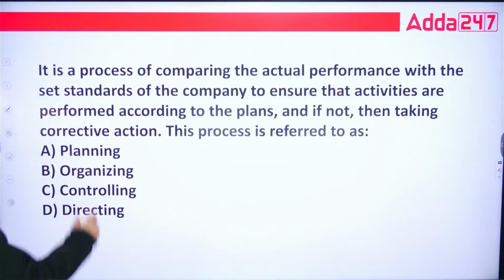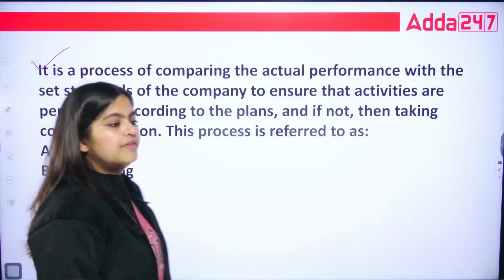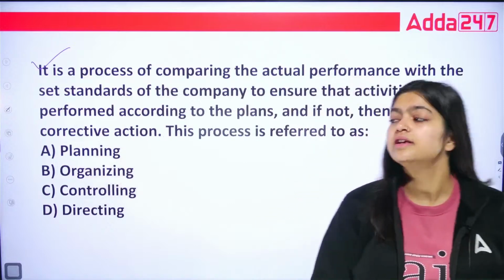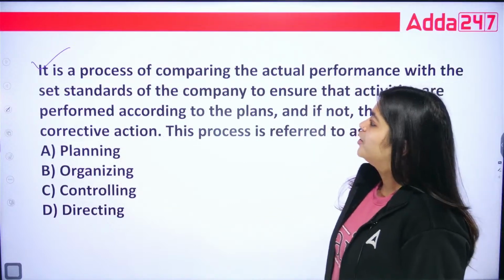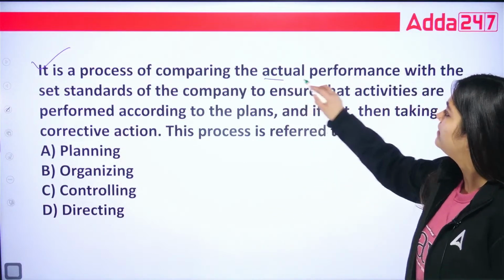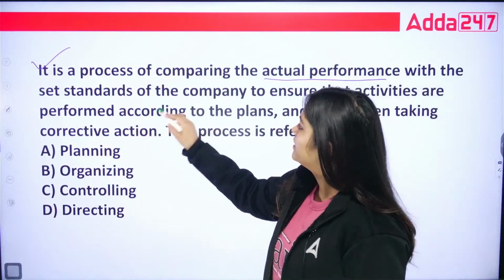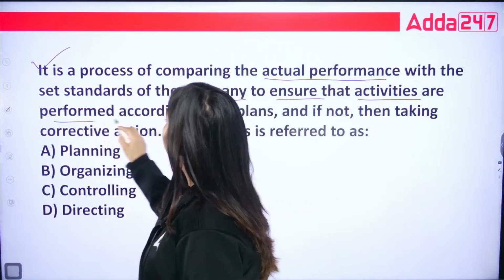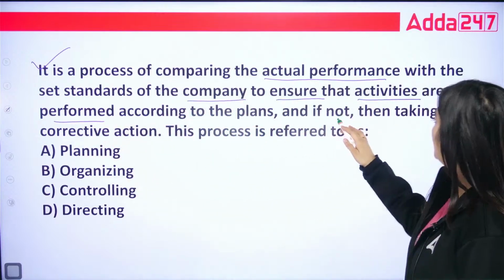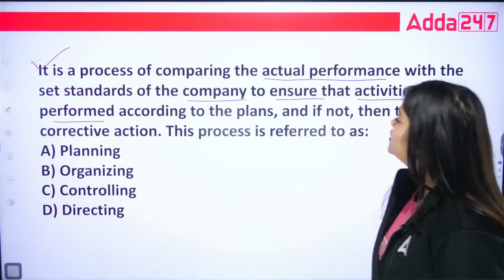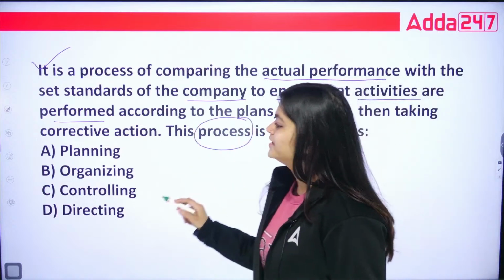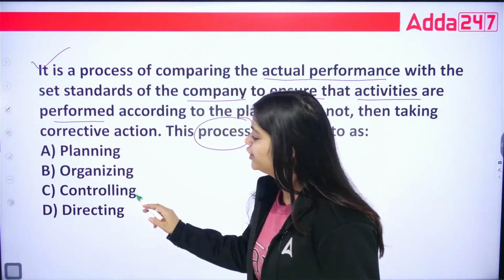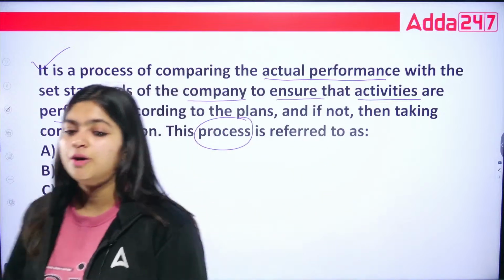Chaliye, so now based on our concepts, let's solve these questions. First is, it is a process of comparing the actual performance with the set standards of the company to ensure that the activities are performed according to the plans, and if not, then taking corrective action. So this process is referred to as what? Planning, organizing, controlling, directing. Tell me, which option is your correct option?